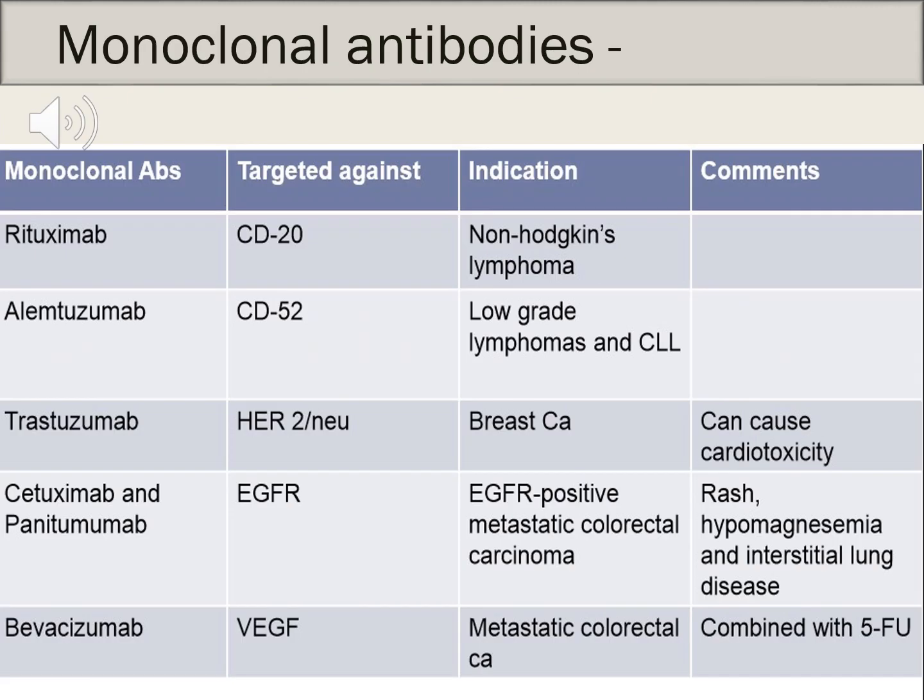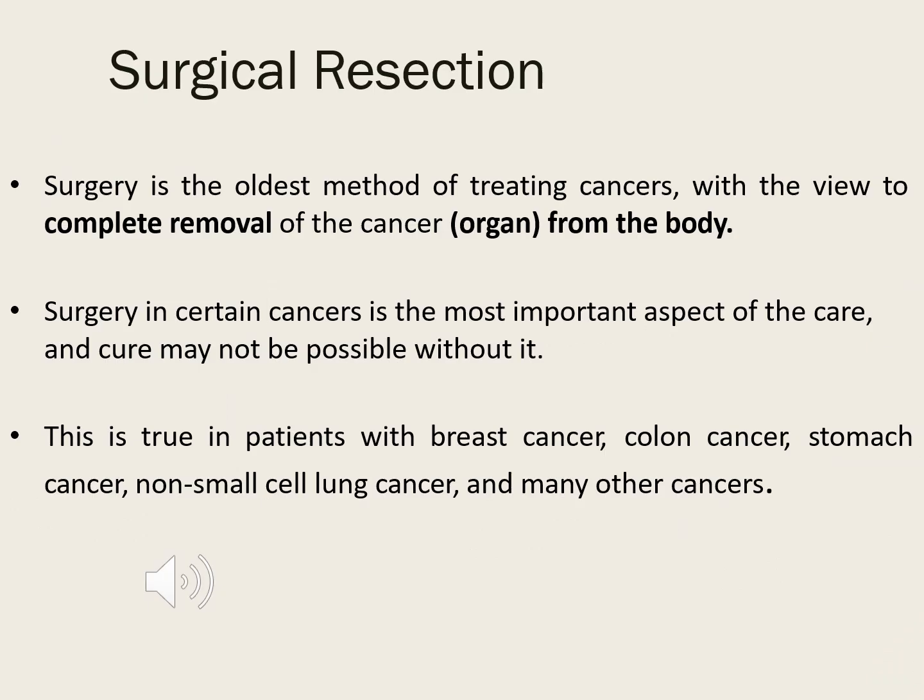This slide gives the list of various monoclonal antibodies which have been used for treating various types of cancer. So up to now we have seen various chemicals or drugs which are used for the treatment, and the other treatment is surgical resection. Nothing but whatever organ or body part is being affected with the cancer, that particular part or organ will be removed from the body so that the spread of the cancer can be prevented. Usually this will be done in breast cancer, colon cancer, etc.